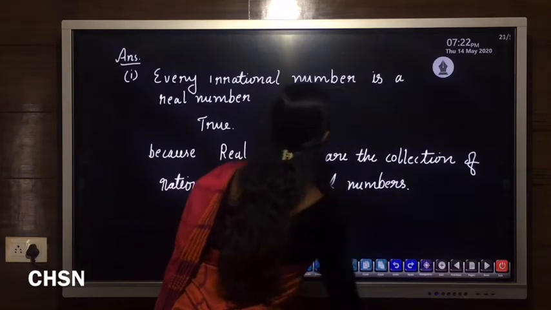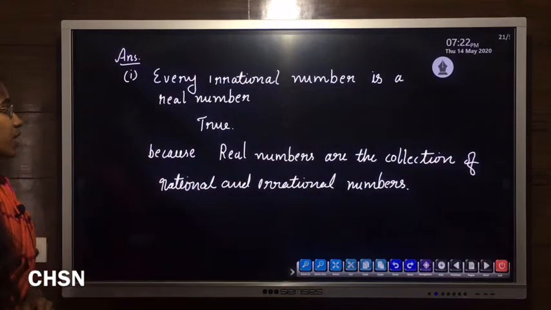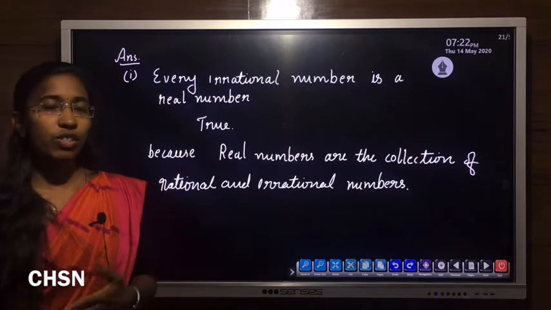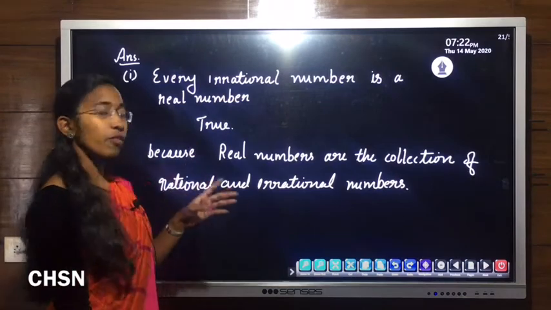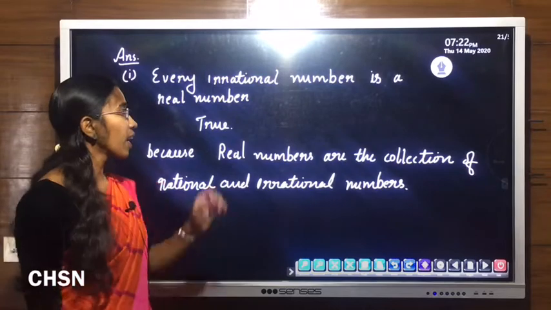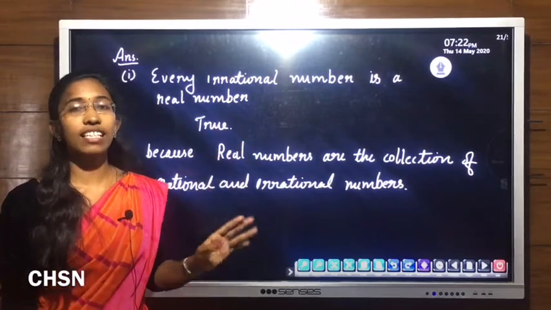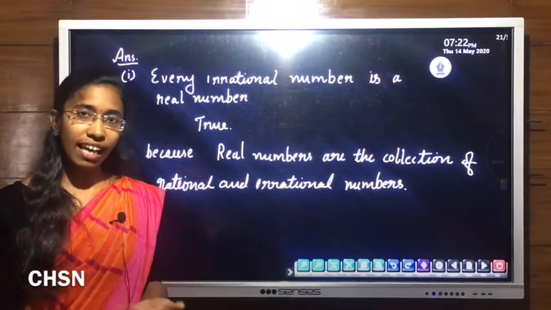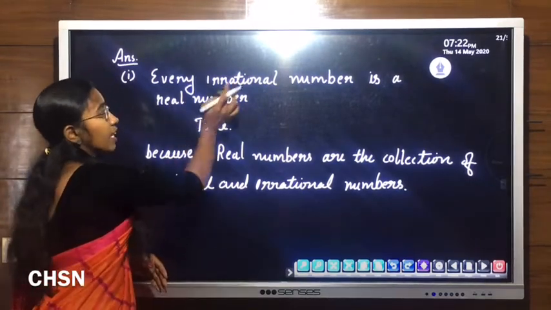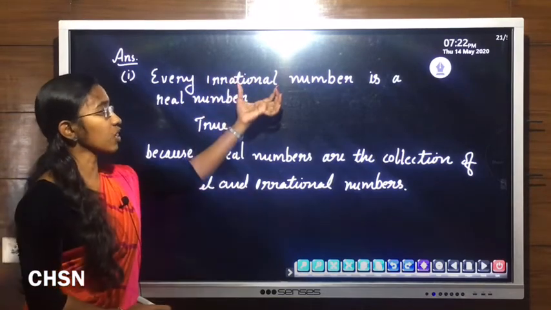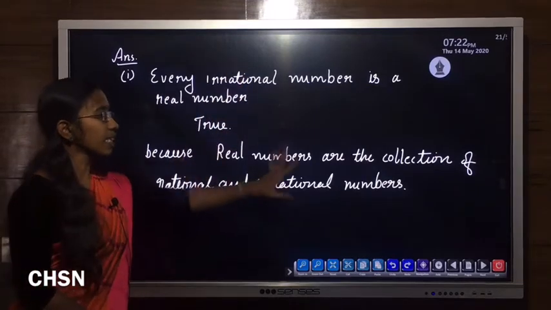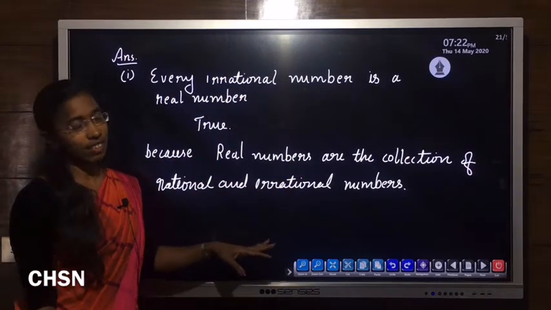So our first part: every irrational number is a real number. Before that, an irrational number means a number which cannot be expressed in the form of p by q, where p and q are integers and q is not equal to 0. And real numbers are the collection of rational numbers and irrational numbers, which means all irrational numbers are already in real numbers. So this statement is true because real numbers are the collection of rational and irrational numbers.